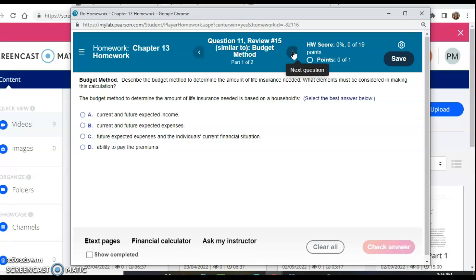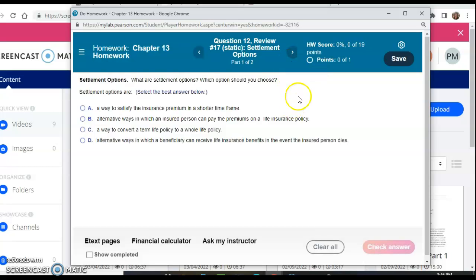Budget method, describe the budget method to determine the amount of life insurance needed. What elements must be considered in making this calculation? So again, you can click the e-text and it'll probably steer you to the correct answer. Settlement options, what are settlement options? Which option should you choose?